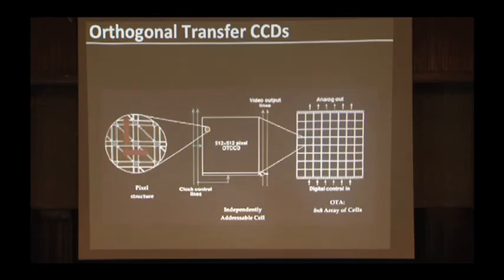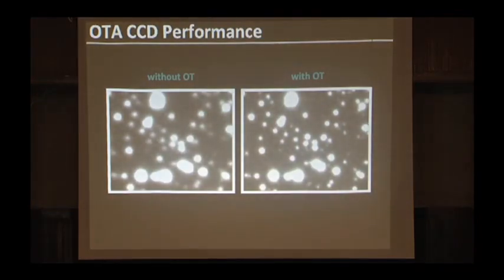So as the image of the star is moving around on a CCD because the telescope's not tracking properly or because of other problems, we can move the light that represents the star on the CCD in exactly the same way to compensate for these errors. We've taken images here that show what the sky looks like without the orthogonal transfer on, and then with the orthogonal transfer on.